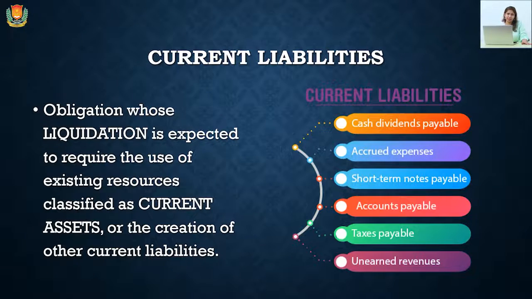Next is current liability. Current liabilities are those obligations which have to be paid by the proprietor in a particular time period, that is at most 1 year. So there are some examples of current liabilities like cash dividends payable, accrued expenses, short-term notes payable, accounts payable, tax payable, unearned revenues.